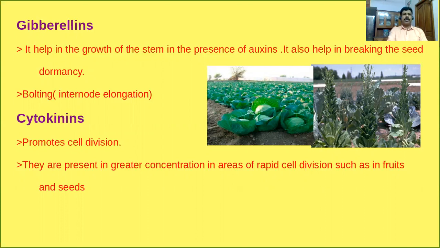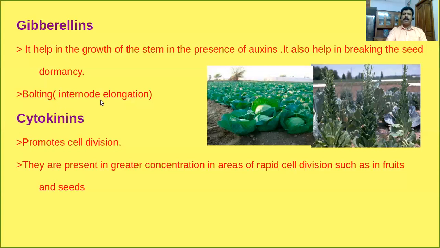Another important action of gibberellin is the bolting process. Do you know what the bolting process is? It means internode elongation. It's commonly seen in plants like cabbage. Have you seen the cabbage? Yes, it actually has a rosette of leaves. In this type of plants, because of the action of gibberellin, what happens? Its internodes elongate. As a result, the entire plant elongates. That bolting process, or this elongation process, is necessary for its flowering and seed formation.